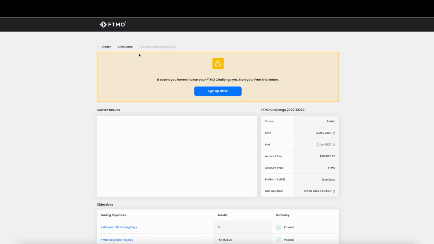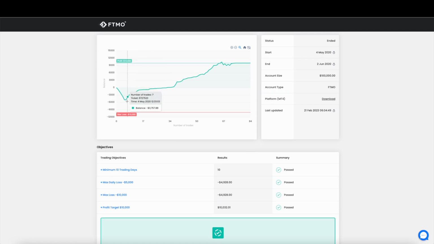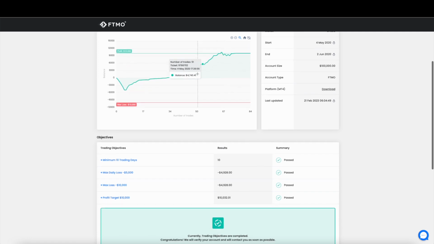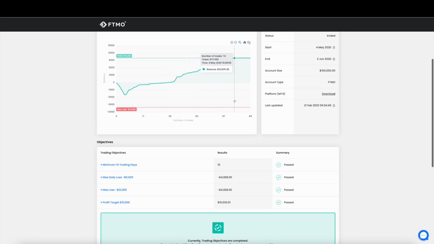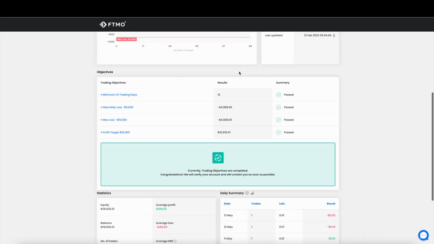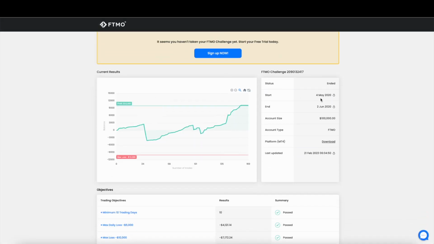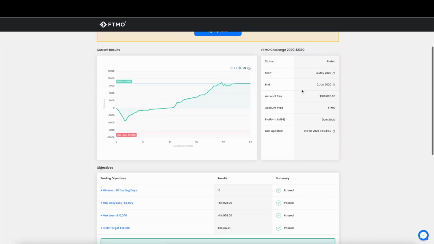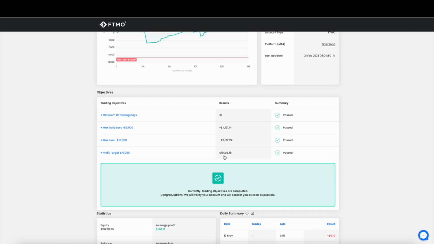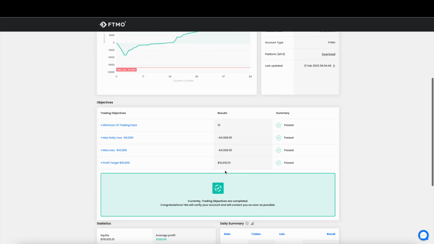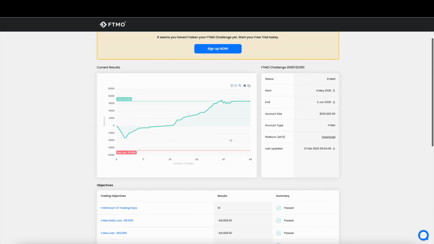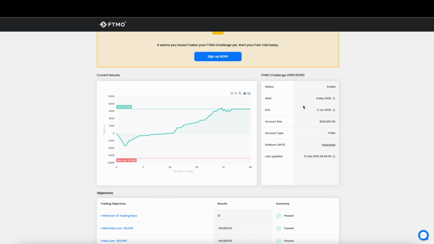So, let's see what happened. You can see there was a drawdown. However, I did continue to rise and profit was made to the target. I want you to take a look at this number: 10,032. Let's take a look at the second challenge that was passed. Again, the date is May 2020. Let's match it with this one, 4 May 2020. The profit target that I reached was 10,218, and you can see that it's clearly different from this one. So these were my very first two challenges that I took back in May of 2020.